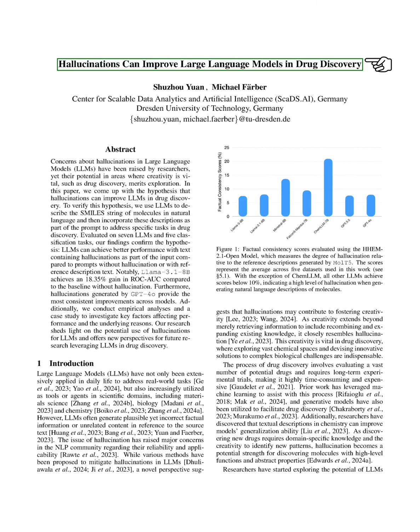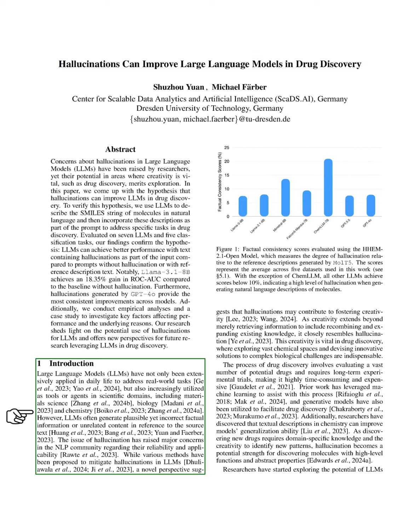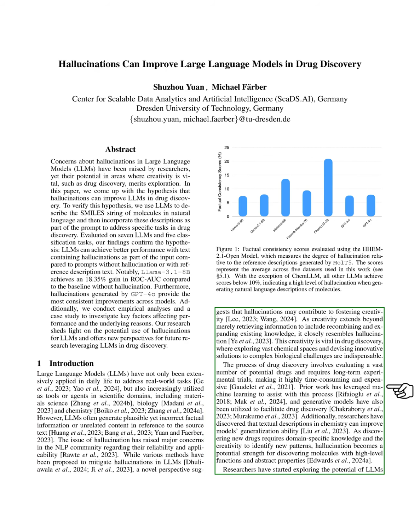Section: Introduction. In this section, we discuss the role of large language models, LLMs, in various fields, including their application in scientific research. While LLMs are useful, they often produce plausible but incorrect information, a phenomenon known as hallucination, which raises concerns about their reliability. Interestingly, some suggest that these hallucinations might actually enhance creativity, which is crucial in drug discovery.